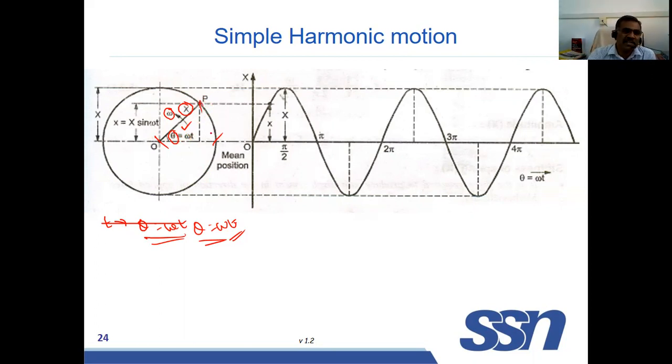So this point P, initially it will be here. At some angle, the point P is here. I am talking only about the vertical displacement. When 90 degree, it is here. Similarly, at 180 degree, when the crank is at 180 degree, again it will come to the mean position. Suppose at 270 degree, the vertical position is here. Again at 0 or 360 degree, it will come to mean.